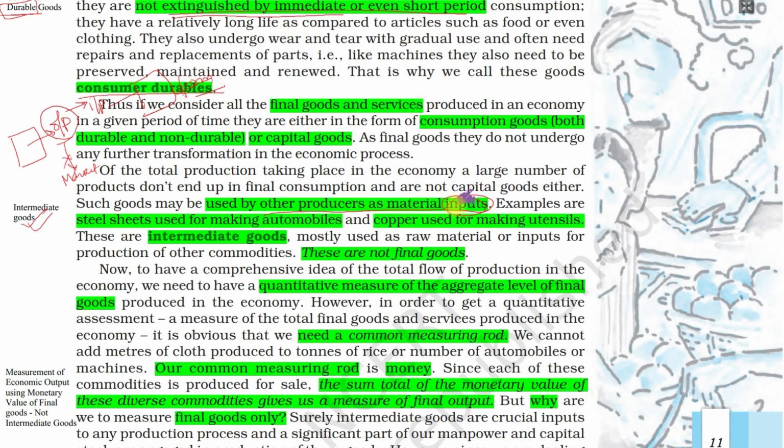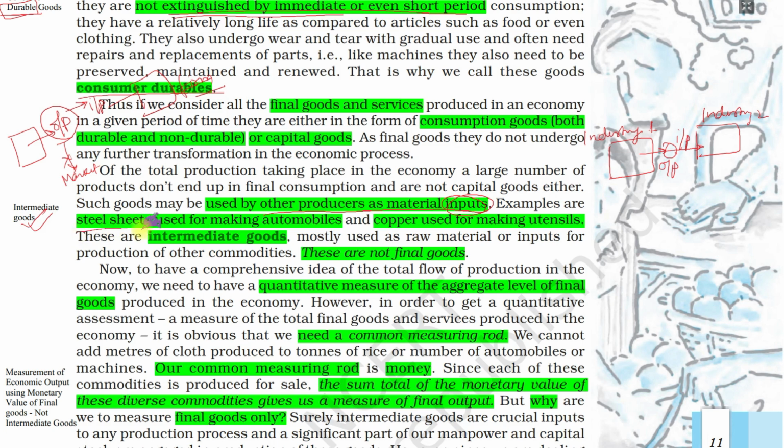So this is industry one, and this is industry two. The output of one becomes the input of another industry. These are called intermediate goods.